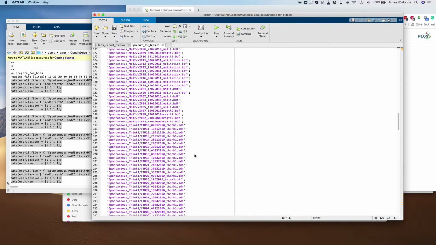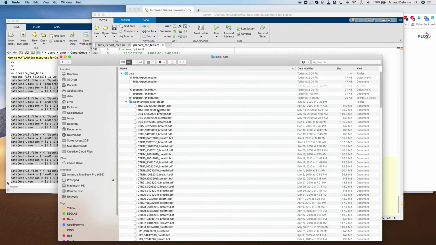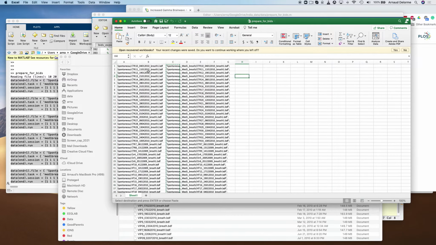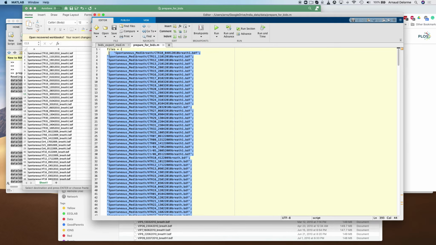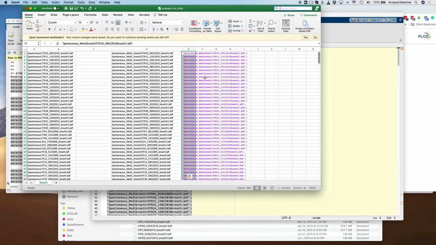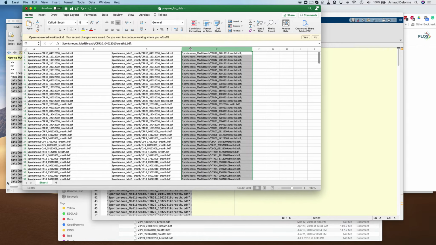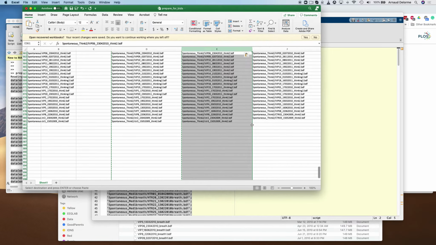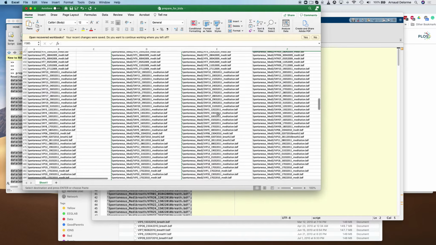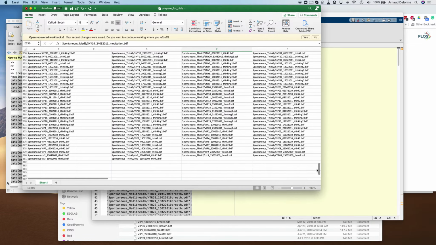Then it struck me that actually I had renamed the files in the Matlab program, but not in the folders. So I proceeded to first rename the file in the folder, and then realized it's going to be too much work and I needed to just automate this. So I reopened this Excel file I had at the beginning, and I copied the Matlab content and the original file name.